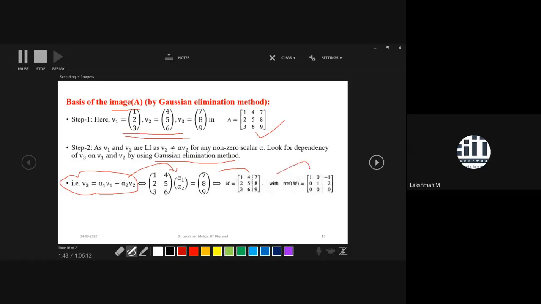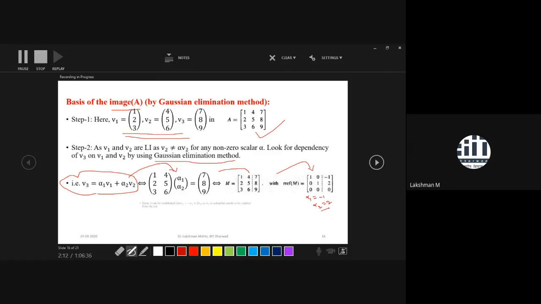After that, we apply the row reduced equivalent form, and from here we observe the value of alpha 1. Alpha 1 has a non-zero value, equal to -1, and alpha 2 also has a non-zero value, equal to 2. So you are getting non-zero values for both alpha 1 and alpha 2.